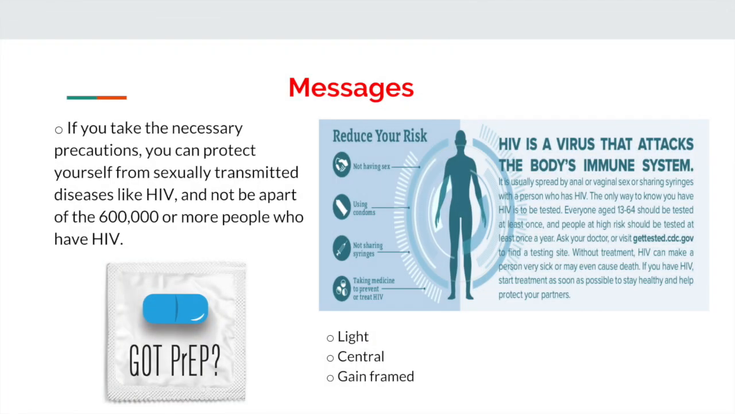Our second message we focus on is taking the right precautions. If you take the necessary precautions, you can protect yourself from sexually transmitted diseases like HIV and not be a part of the 600,000 or more people who have HIV. We thought this message was light, central, and gain-frame because it focuses on how if you change your behavior in a positive way, you could receive a positive outcome, which would be not getting STDs.